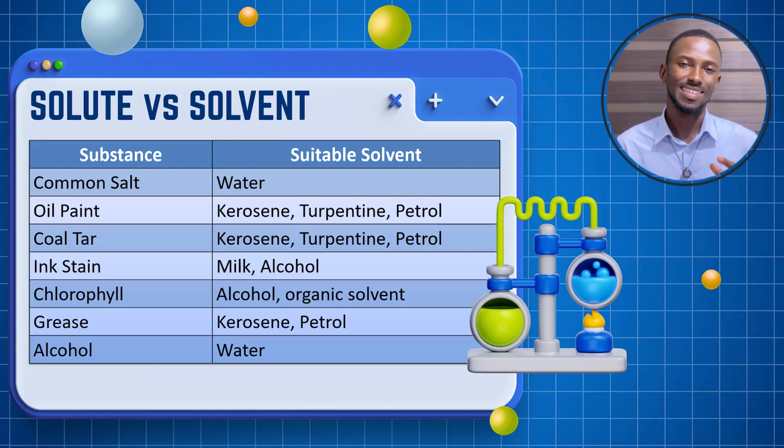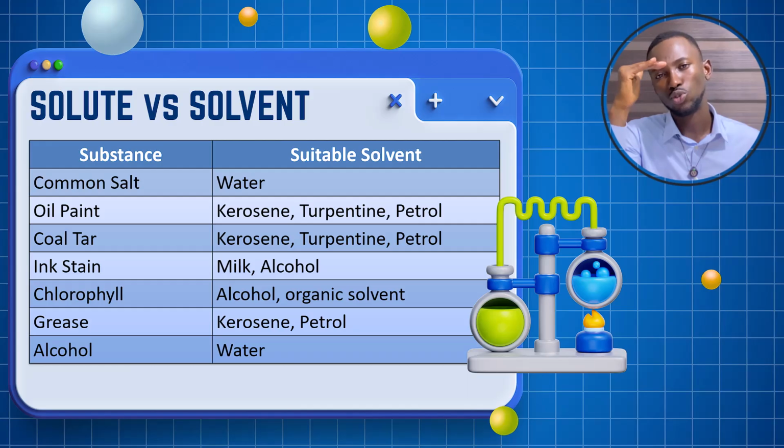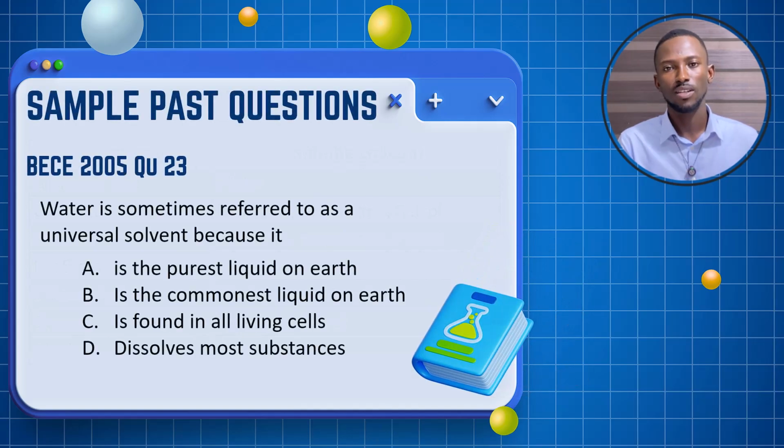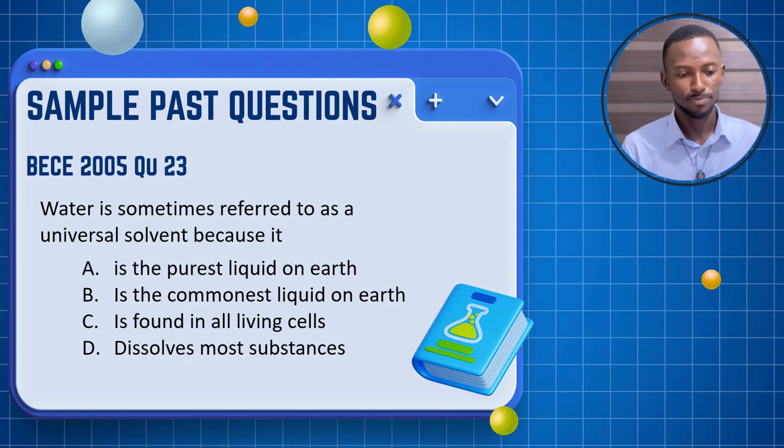This is a possible past question, and this question has also appeared before. They will give you some substances and you'll be asked to write the suitable solvent that those substances can dissolve in. So take note of this table, pay close attention to it. In conclusion, let's pick some past questions to wrap up.